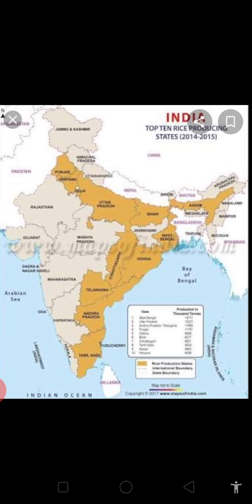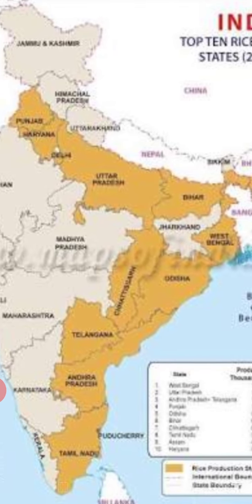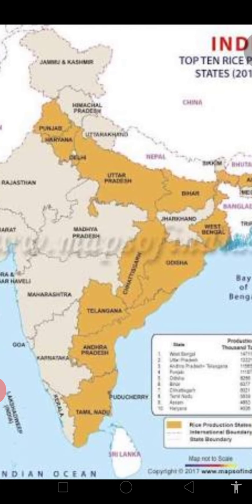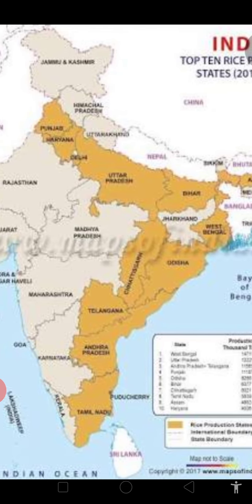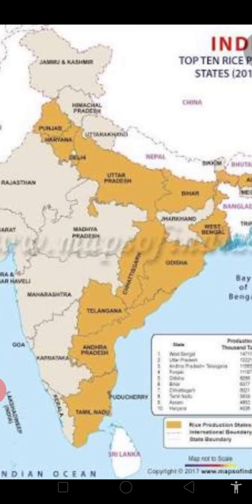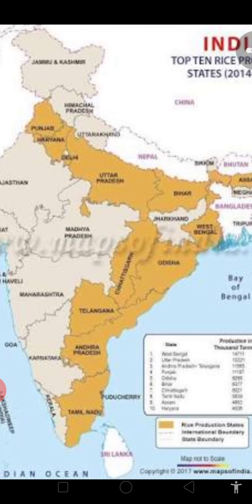Now last, rice producing states. You know that rice requires 100 to 200 centimeter, 150 centimeter rainfall. So wherever ample amount of water is there, rice is grown well over there. So in Haryana and Punjab, wheat, rice, cotton, and these types of crops are easily grown because of irrigation facilities. So again, Punjab, rice growing area, wheat, Haryana, rice growing area, then Uttar Pradesh, Yamuna river is there,